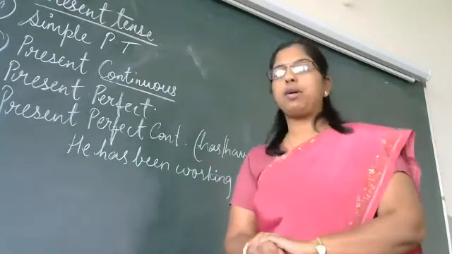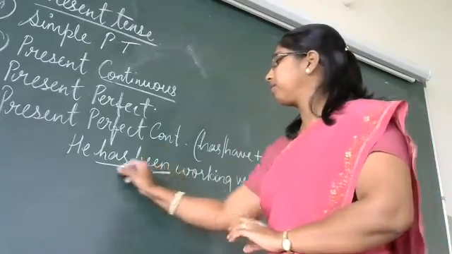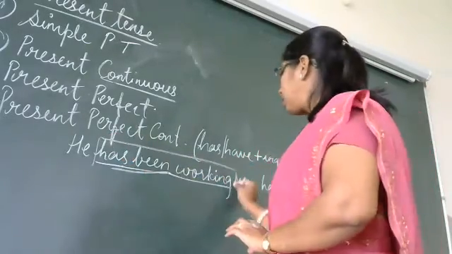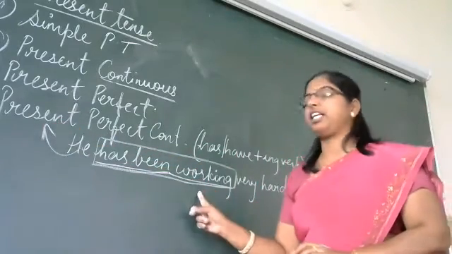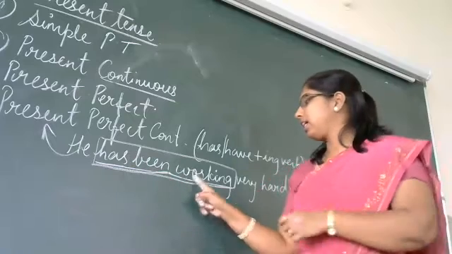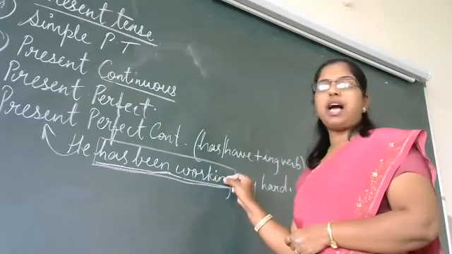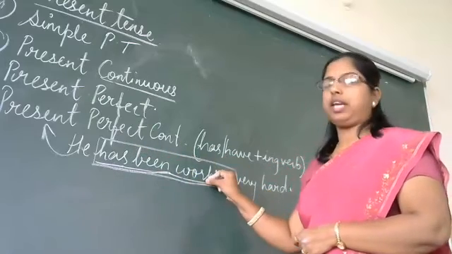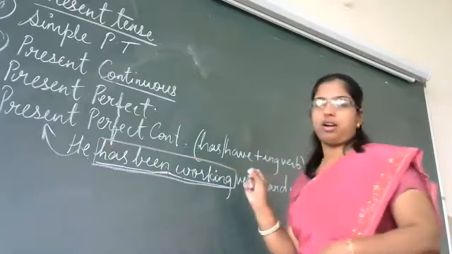Here you come across which word? Has been working. So this is called present perfect continuous, because of a verb ending with ing, working. So, has been working. He has been working very hard.